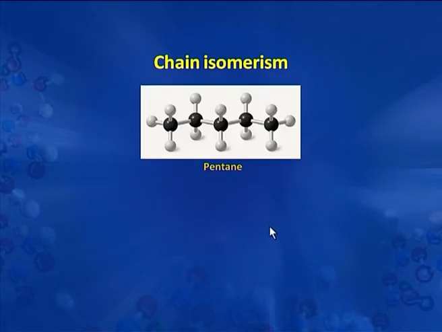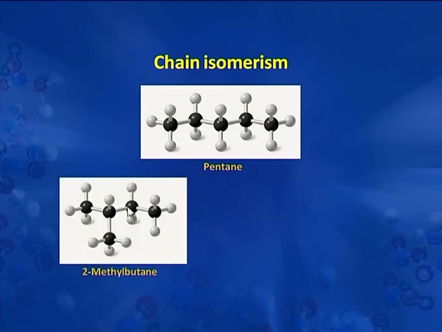Another example of chain isomerism we can take in a 5 carbon chain, that is pentane. These 5 carbons might be attached in a straight chain, or there may be a chain of 4 carbons and 1 carbon group attached as a side chain, 2-methyl butane.